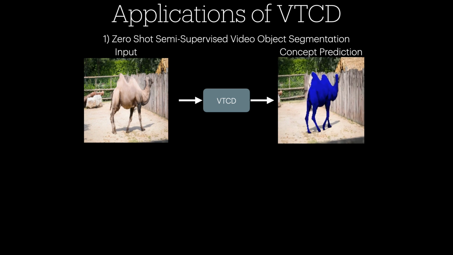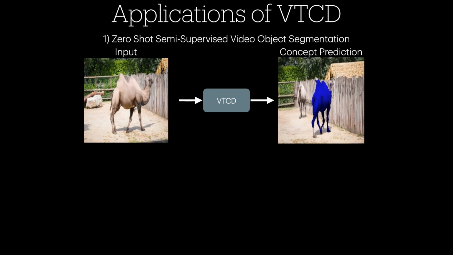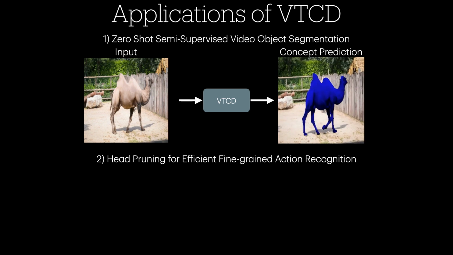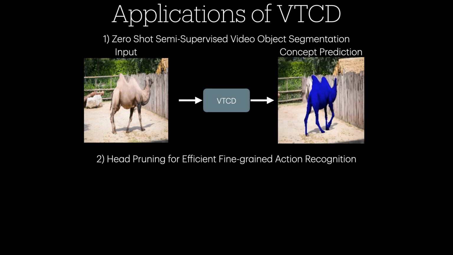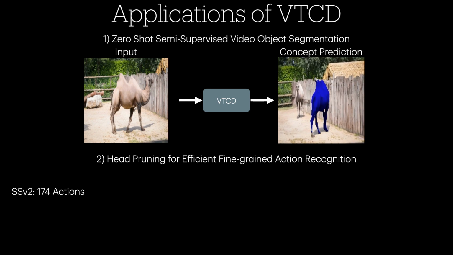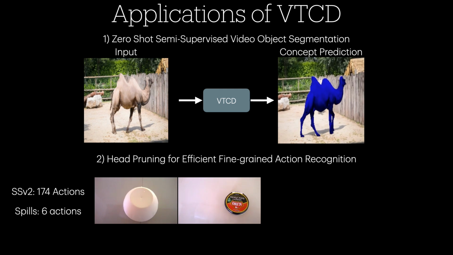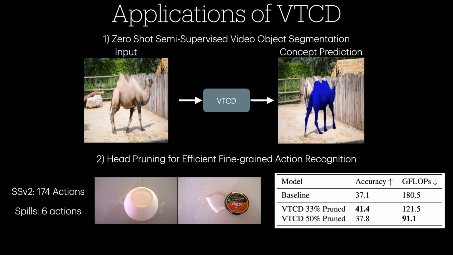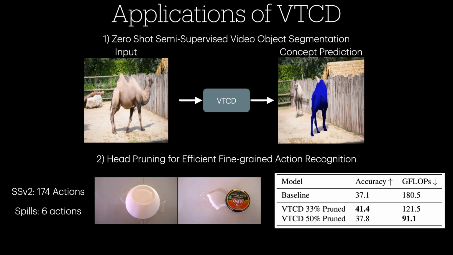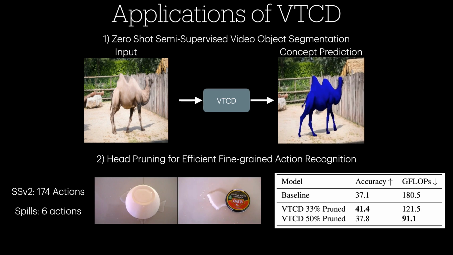We apply VTCD for 2 applications. First, we find and use object tracking concepts in any pre-trained model to perform zero-shot semi-supervised video object segmentation. Second, we can use our concept importance metric for model pruning. We target the most important transformer heads for the 6 spill classes in SSV2. Removing the least important heads actually improves performance while reducing the flops by up to 50%.